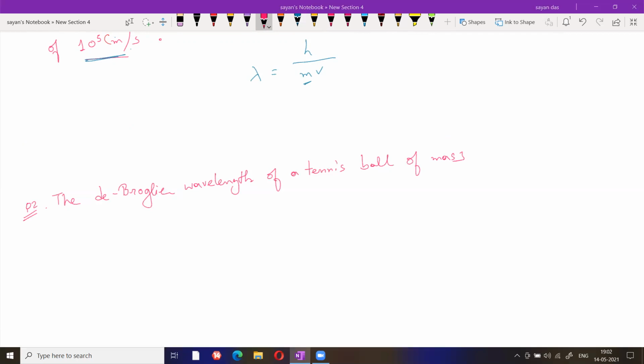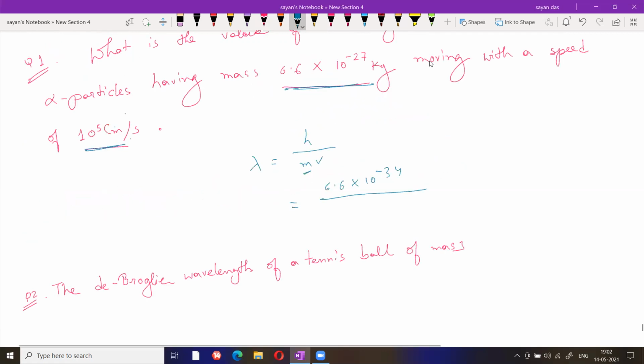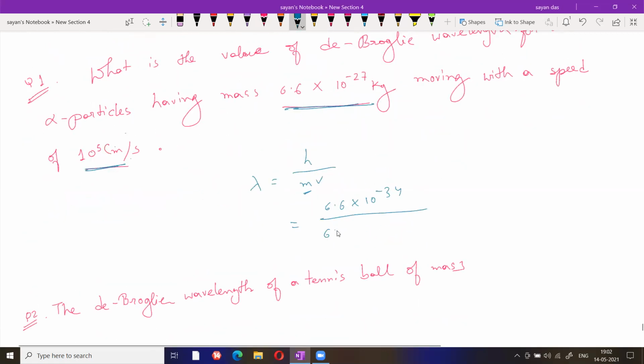1 times 10 to the power of minus 10. Very good. Correct. Just put 6.6 into 10 to the minus 34. This value is given, 6.6 into 10 to the minus 27. Now centimeter to meter, the value is basically 10 cube. So this value is 1 into 10 to the power minus 10 meter.